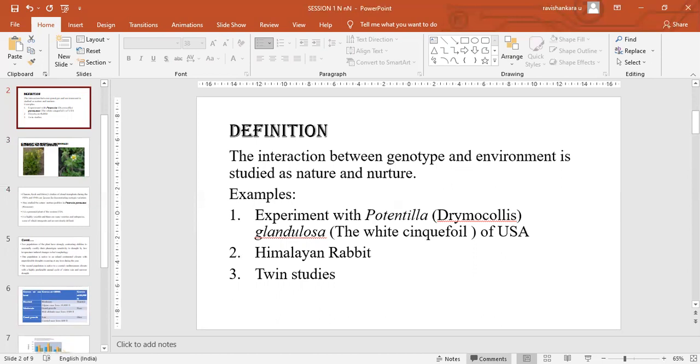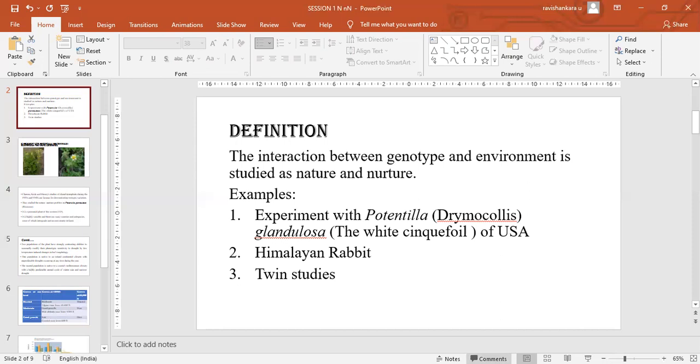And a common example around us we can also find: if you put seeds of the same kind in two different pots and nourish one of them well with water and fertilizer, and don't do the same treatment for the other, the one which is nourished well will yield a good product, the other one will die or become weak.